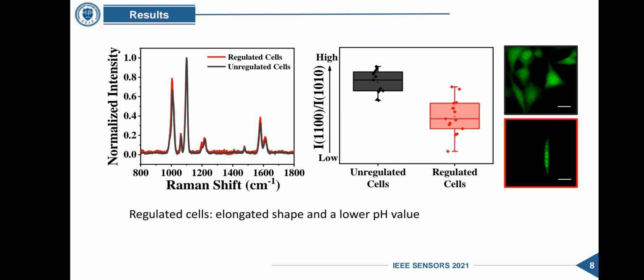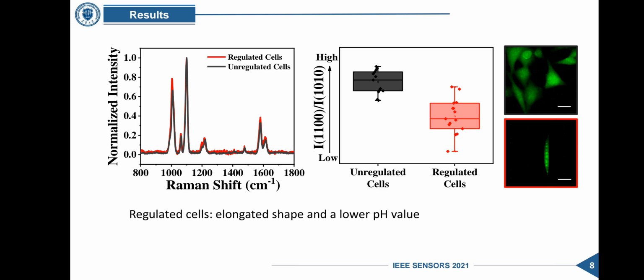To obtain an in-depth understanding of the cellular response mechanism, the SERS spectra of regulated cells cultured on the patterned surface, as well as unregulated counterparts spread on the unpatterned substrates, were collected. All cell spectra are normalized by the max intensity to avoid the influence of enhancement factor of different substrates.